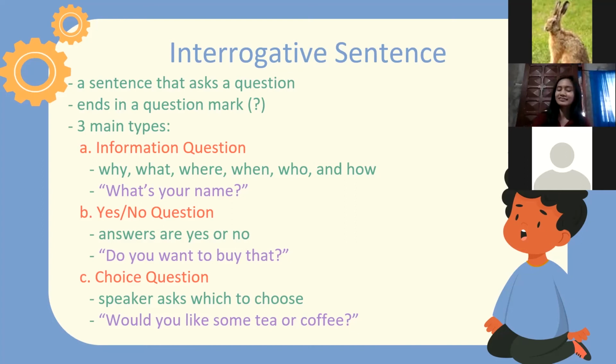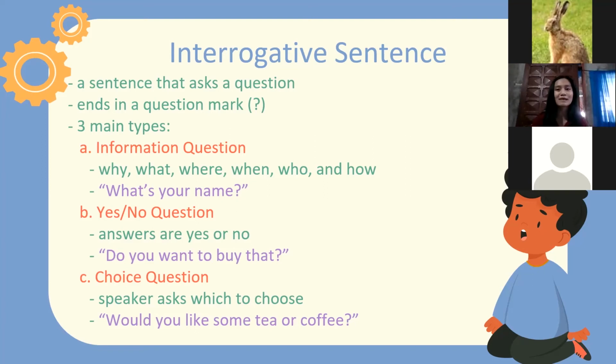So now that we are finished discussing interrogative sentences, can someone give an example of an information question? You may raise your virtual hand if you want to answer. Yes, very good. That's correct. Good job. Very good. And so another one is, how about yes or no questions?